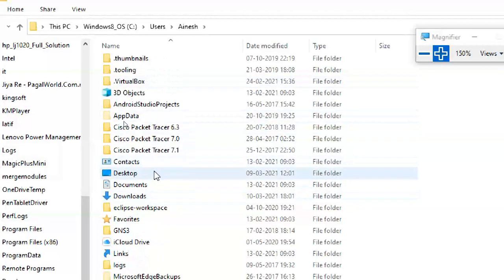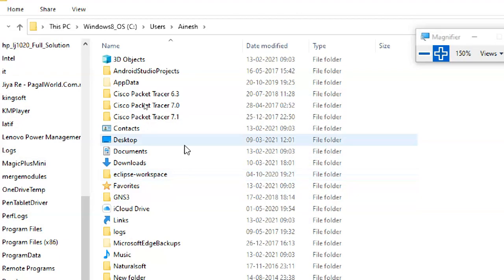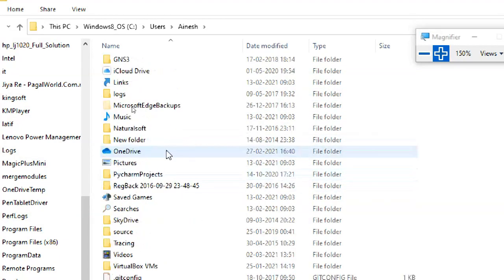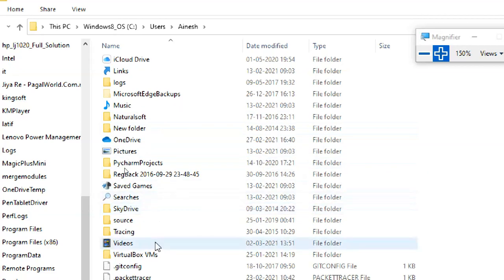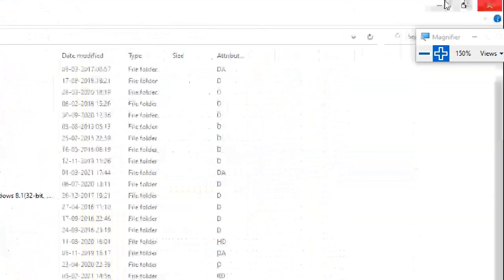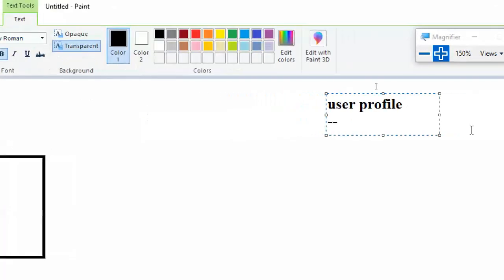But can you see here: contacts, desktop, documents, downloads, favorites, links, music, pictures, saved games, search, videos. These are the main common profile data. Try to understand that. This is the user profile data.